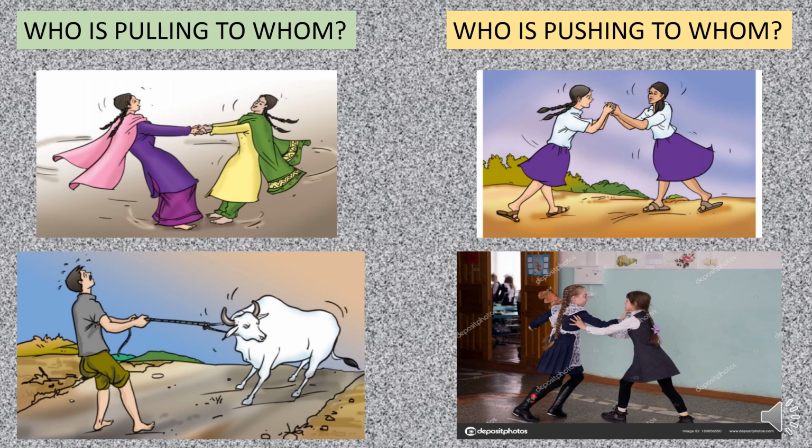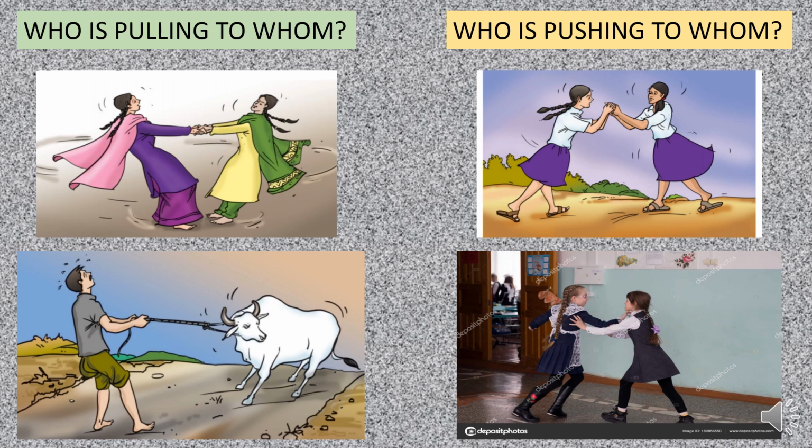And if you observe the second image, here the person is trying to pull the cow, right? With how much energy the person is pulling the cow, with that much energy the cow is also pulling the person, right?